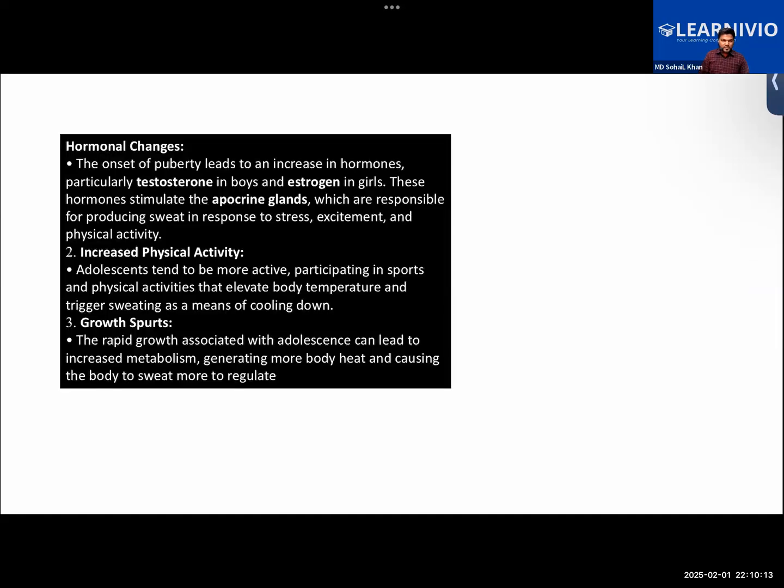Then there is increased secretion of oil and sweat from the sebaceous glands and the sweat glands, basically. That is also one of the changes. So the question is, why is there an increase in the sweat and oil glands when in the age of adolescence, particularly?